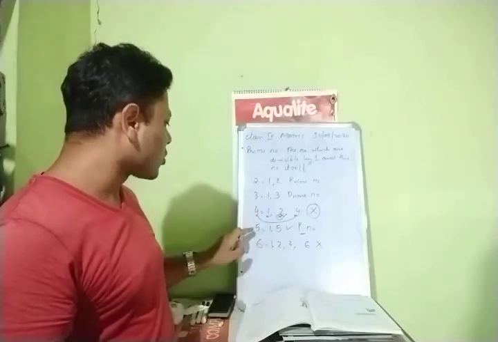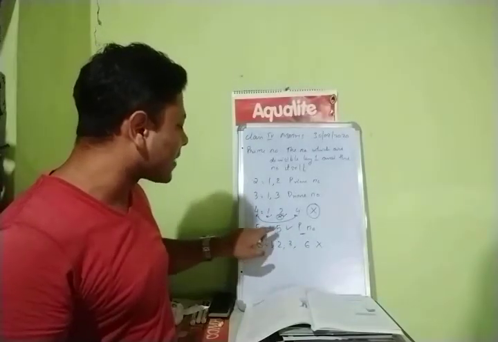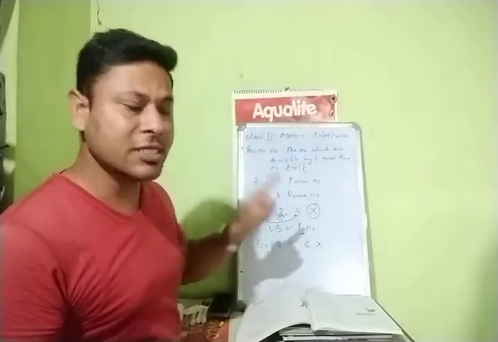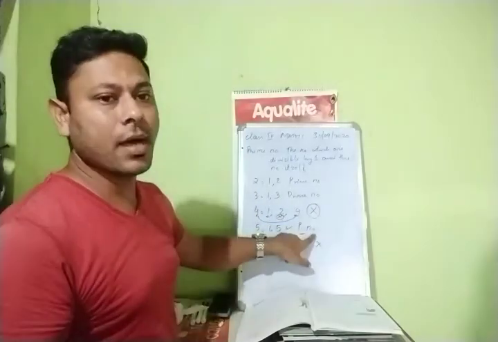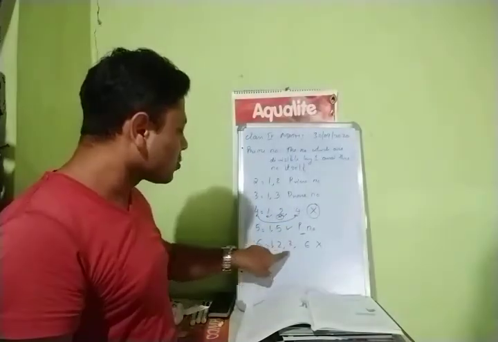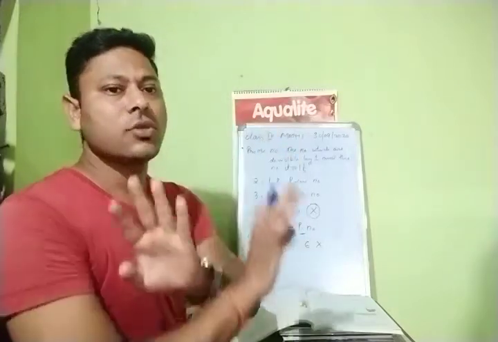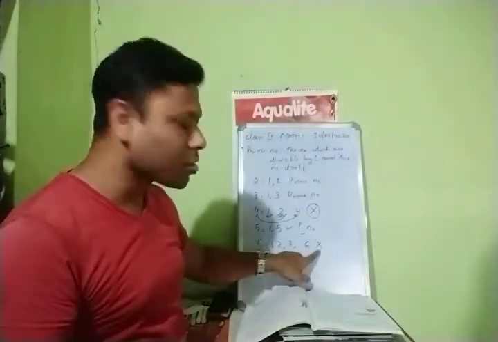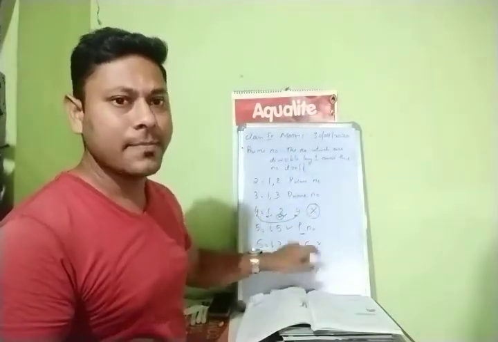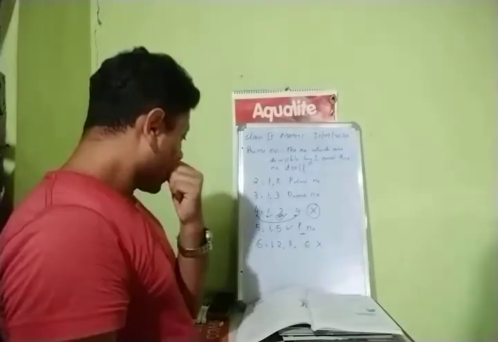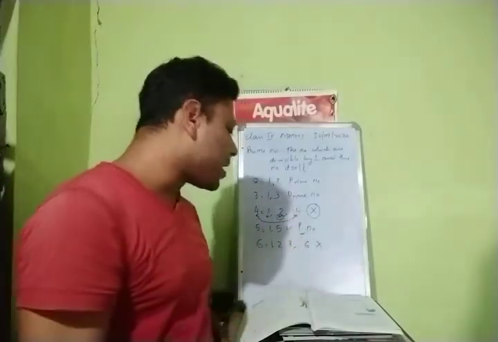Right. In the next question, 5, here also 1 and 5. That means 2 factors. Yes, this is also a prime number. When you talk about 6, 1, 2, 3, 4, 4 factors are there. So not a prime number. So it is a cross. Understood, children? Done? Okay.